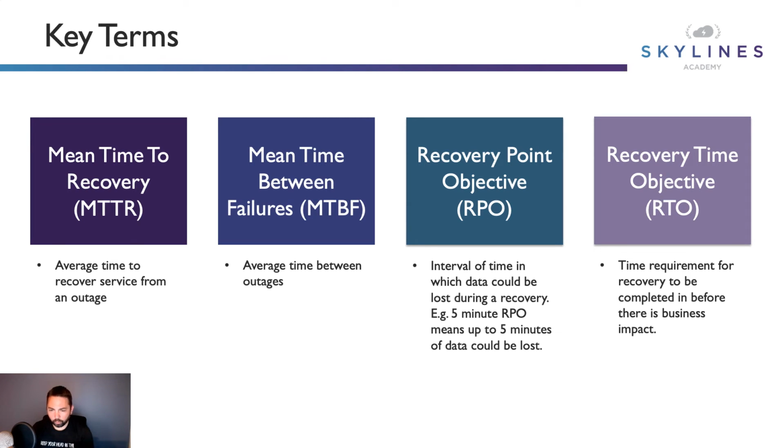Well, at 10:04, if something goes wrong, the last backup would have been at 10 o'clock. So I've lost those 4 minutes between 10 p.m. and 10:04. At 10:05, assuming I configured everything correctly, my agreement with the business is a 5-minute RPO, so I need to make sure that I can always hit that point. Now that's a very aggressive RPO, just to be clear, but hopefully it proves the point.